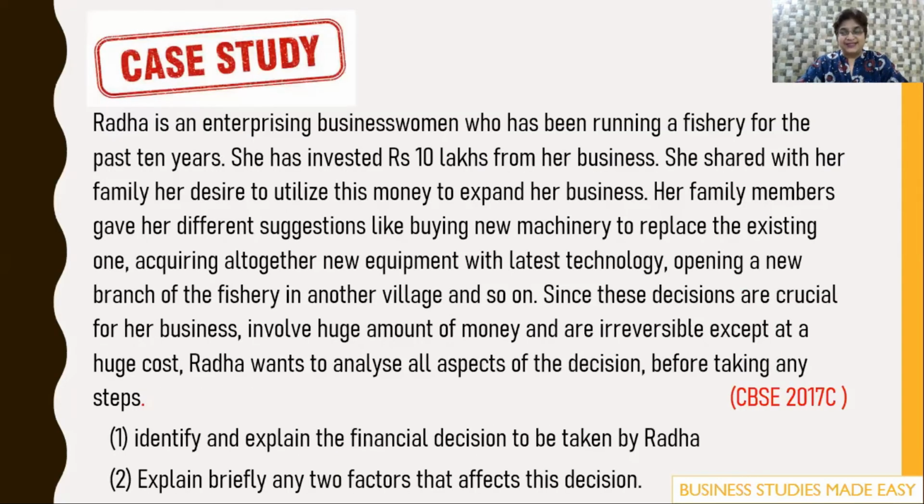Now let's take up a case study and see whatever we've learned, will we be able to understand and answer the case study? Now, I've told you earlier also, when you're doing the case study, you must always first read what is asked, and then from that point of view, we're going to start reading the case study. So here it says, identify and explain the financial decision to be taken by Radha and explain any two factors affecting it. So let us see which decision they are talking about. And this question came in CBSE 2017 compartment.